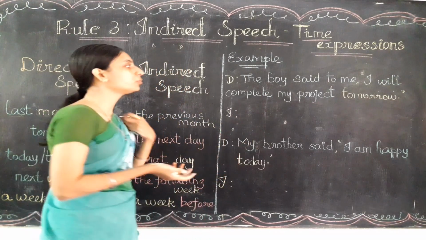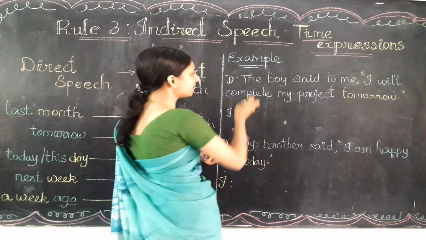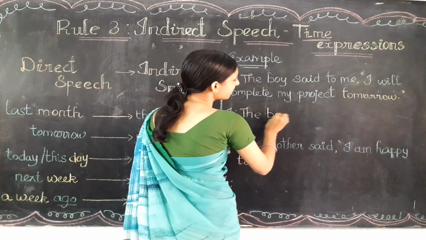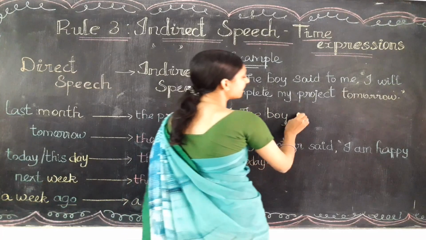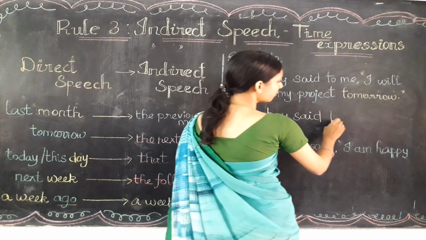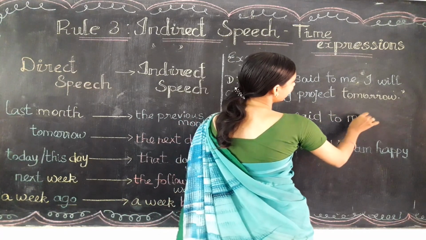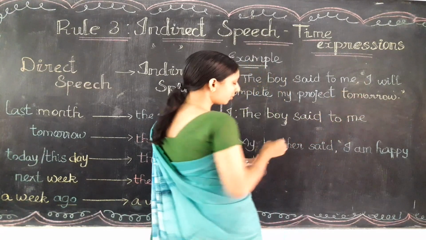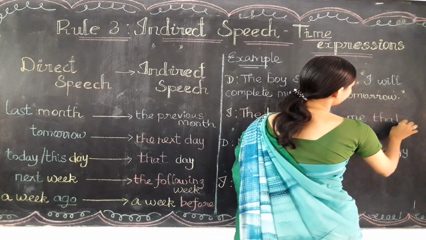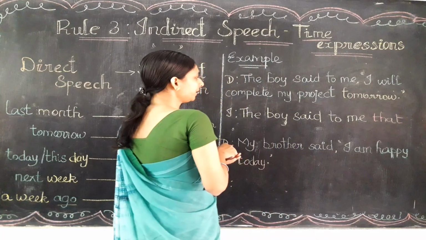We know the basic rule to change the indirect speech. The boy will come as it is, because boy is the speaker. Said will come as it is. Said to me will also come as it is. In place of the comma and quotation, I need to write that: the boy said to me that.